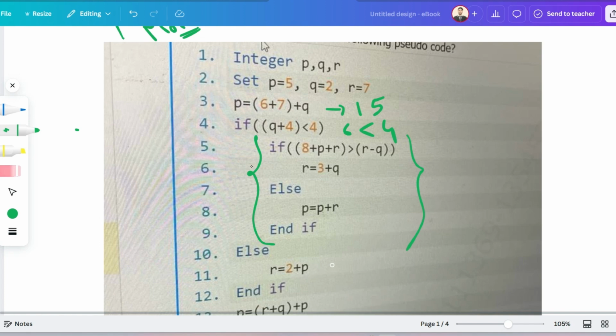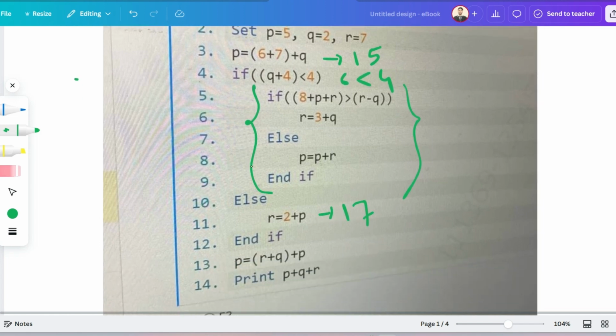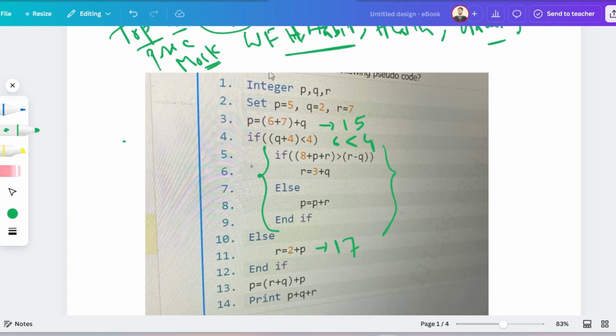So r is equal to 2 plus p. p is now 15, plus 2, that is 17. So the value of r is reinitialized to 17. Then p is equal to r plus p plus q: 15 plus r, that is 17, plus q, that is 2.